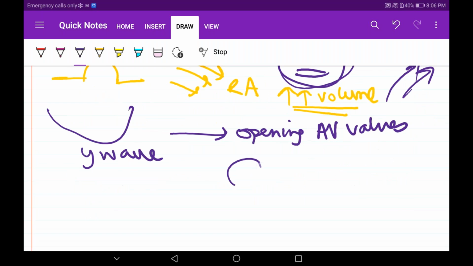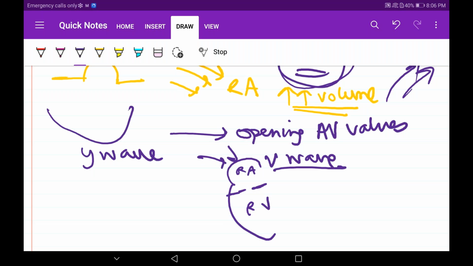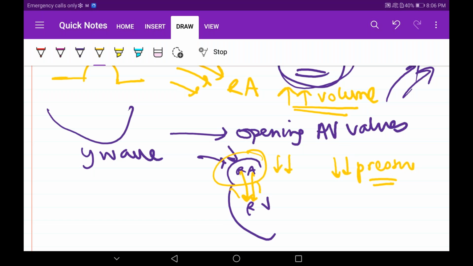What do you mean by opening of AV valves? This is the right atrium, this is the right ventricle. The AV valves were closed, but blood was filling. That produced the V wave. But now these valves are opening, so blood will enter into the right ventricle. When blood enters the right ventricle, the volume of blood here decreases, so pressure decreases now. Then just after this pressure decrease, the SA node will send a signal. Then again the A wave will come, then again the C wave will come, the X descent will come. Understood?